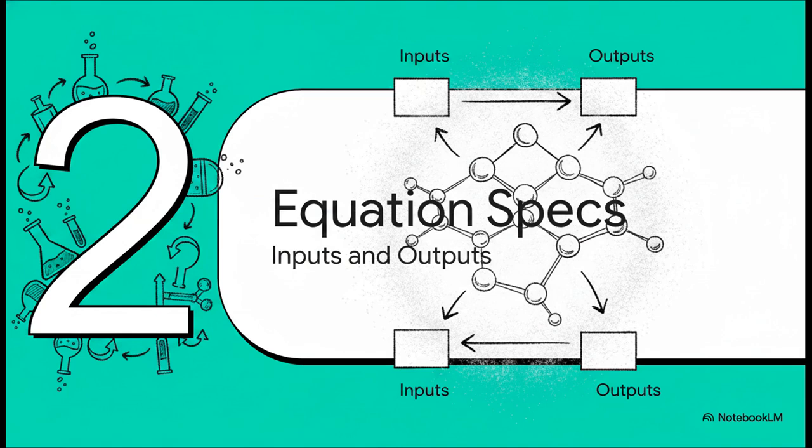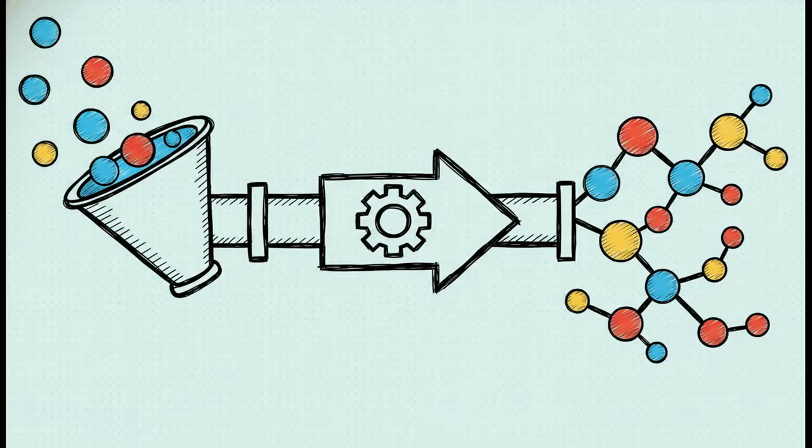Moving right along to Section 2, Equation Technical Specifications, where we define our inputs and outputs. We can map our chemical architecture precisely like a data pipeline. On the left side of our equation, we have our reactants. These are our starting substances, essentially our system inputs. And on the right side of the equation, we have our products. These are the substances actually produced by the reaction, which serve as our system outputs. That reaction arrow right in the middle simply denotes the execution process itself, reading as produces or yields.